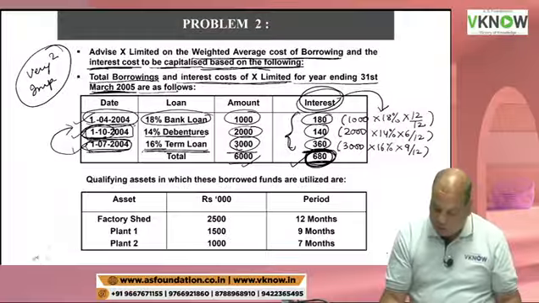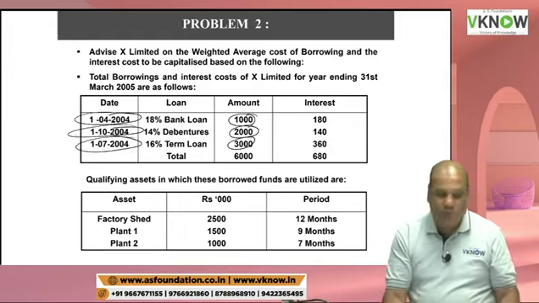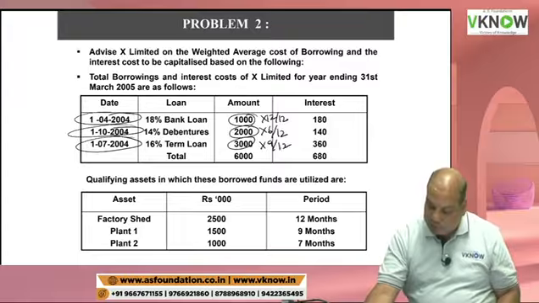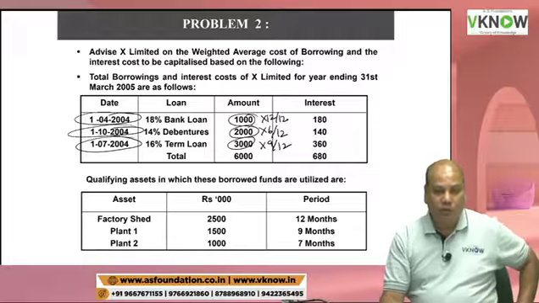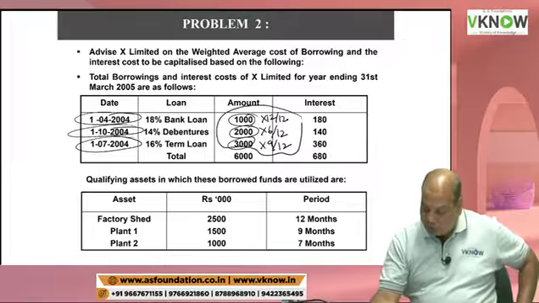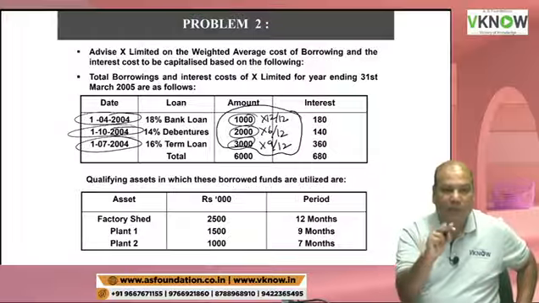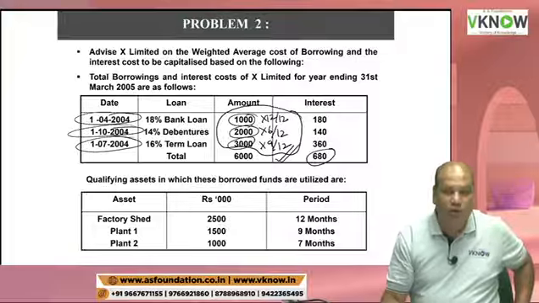So, I need to calculate weighted average borrowing by checking the period for which they were outstanding. This was outstanding for 12 months. This was outstanding for 6 months. This was outstanding for 9 months. So therefore my average borrowing will be different than 6,000. Okay. So this would be one working note required. After that, we will calculate capitalization rate: 680 divided by average borrowing.